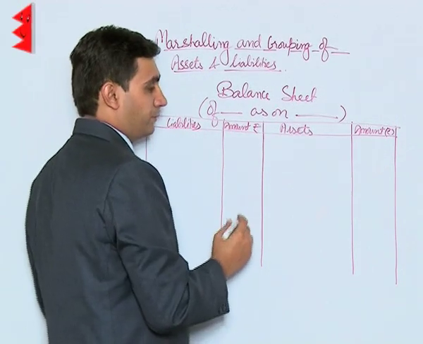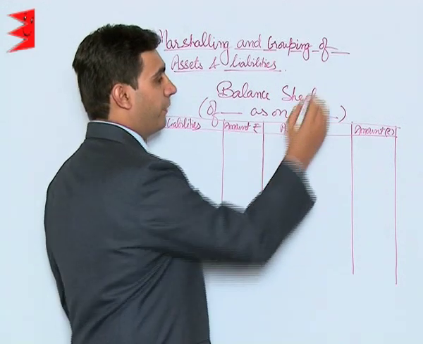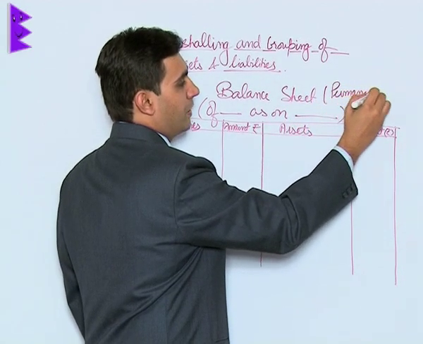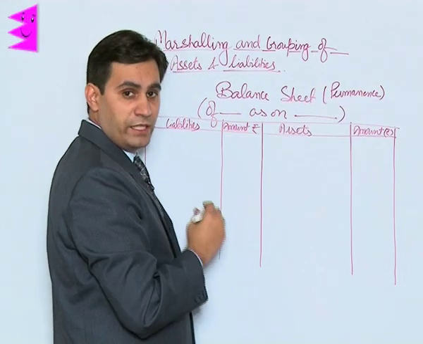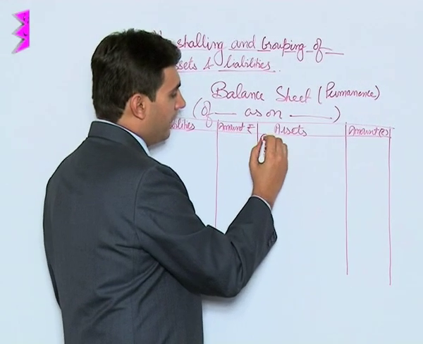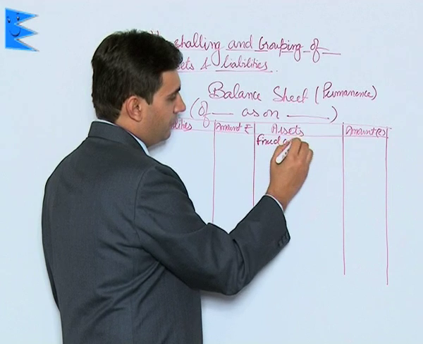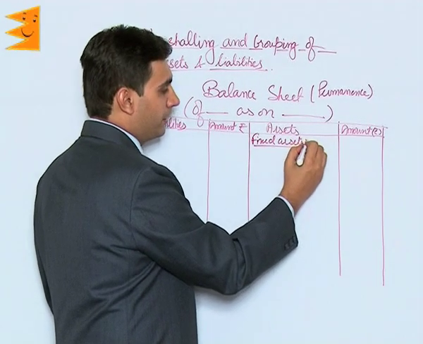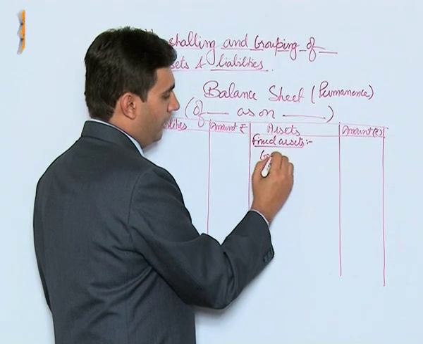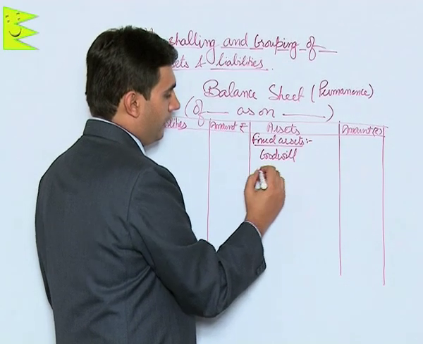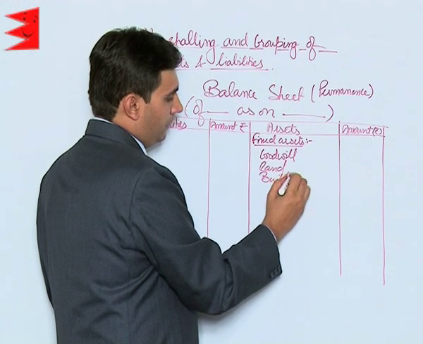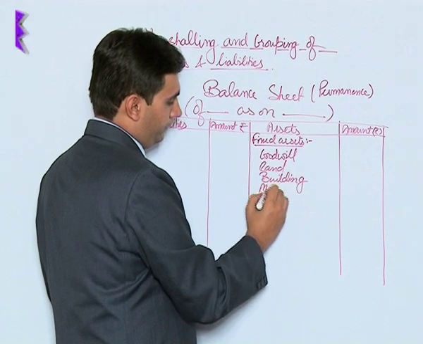Now students, let us say first in order of permanence. Permanence means fixed assets at the top. So here we will write fixed assets. This is one group and will include assets like goodwill, land, building, machinery.